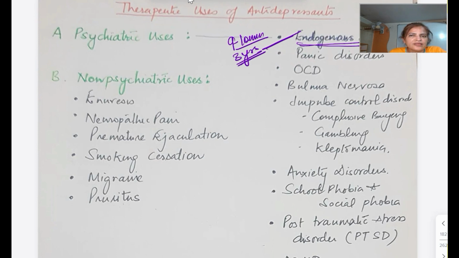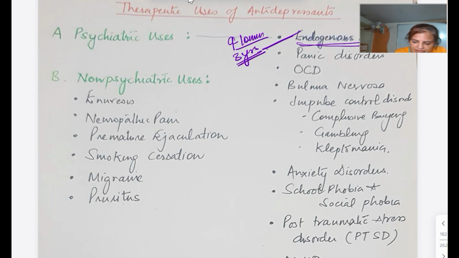If the person is not getting relief with one drug, then you have to add another one. When you are adding, tapering should be done. The newer drug which you are adding, its dose should be increased gradually, and whatever the patient is already taking, you slowly reduce it. This is how we treat.